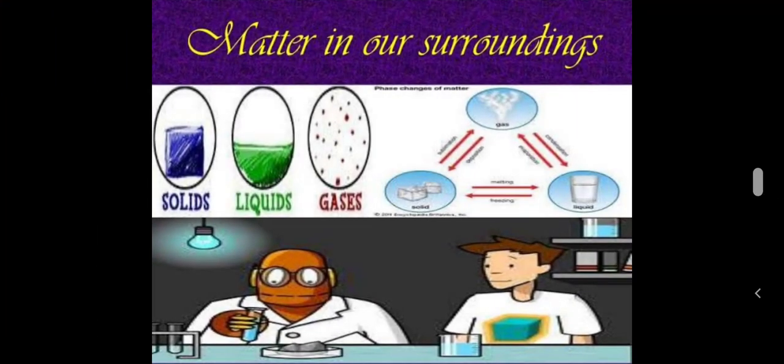See, here all the three states are given: solid, liquid and gases. When we give temperature to solid, it gets converted into liquid, and if we give temperature to liquid, it gets converted into gas.